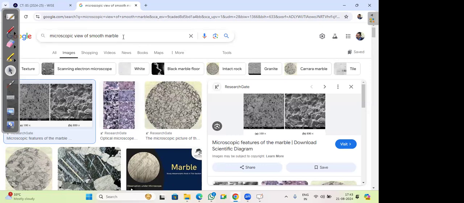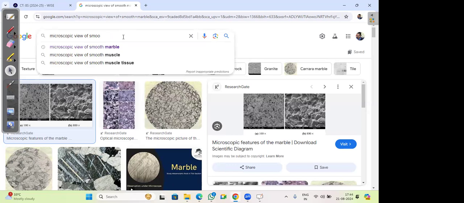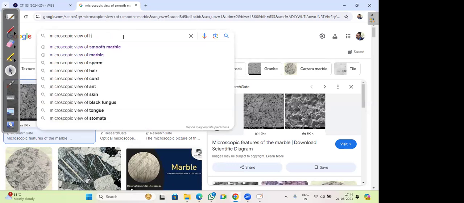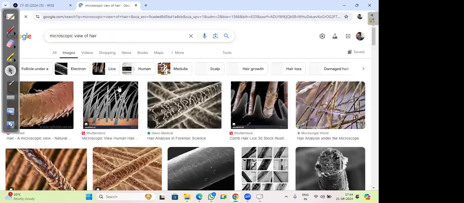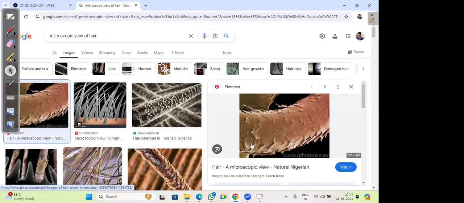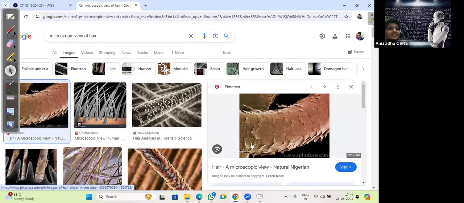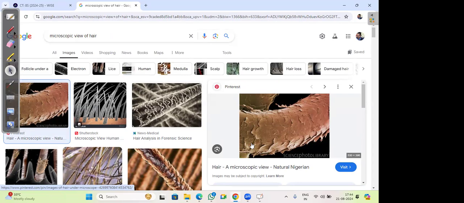So let's see here. We want to see that all the surfaces which appear smooth to us, at the microscopic level, are also not smooth. They are rough. See this one. Is it rough? Yes, sir. So see, all the surfaces which we see to be smooth, or which may appear smooth to us, are actually rough. At the microscopic view, we observe that they are rough.